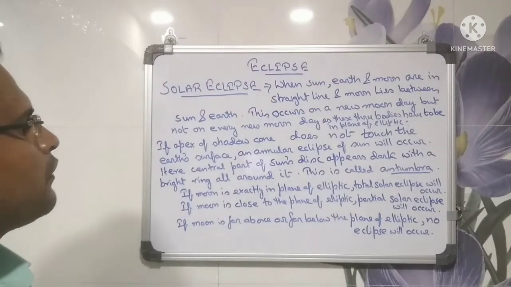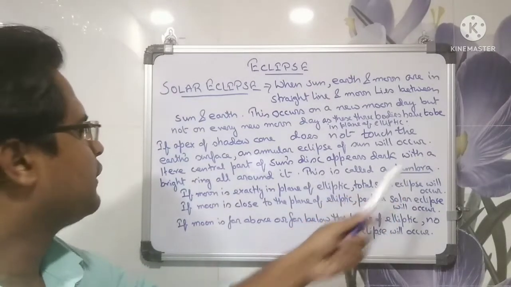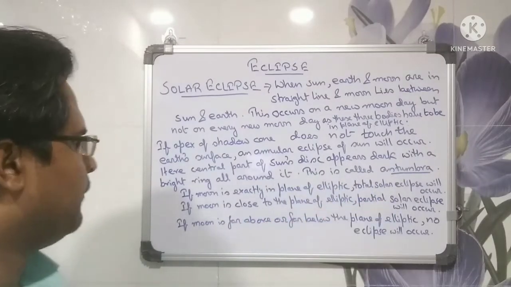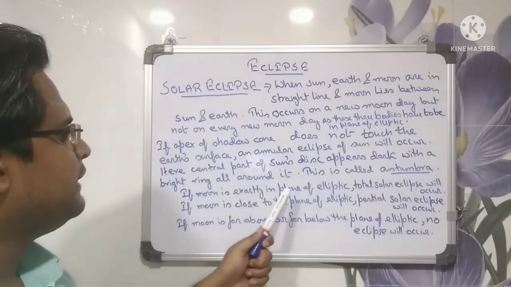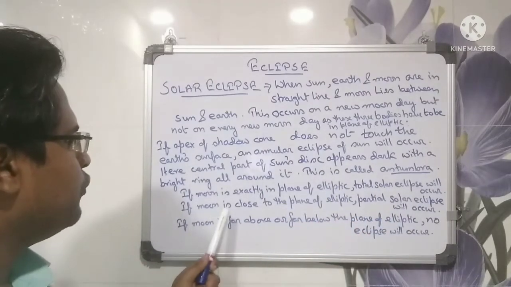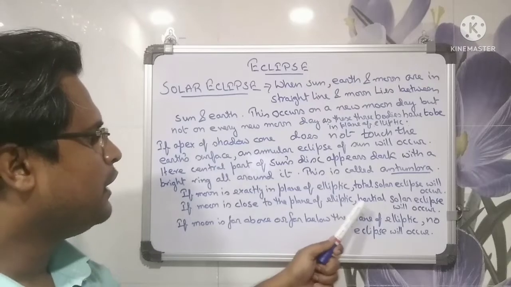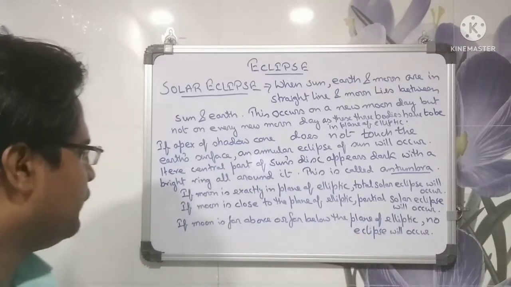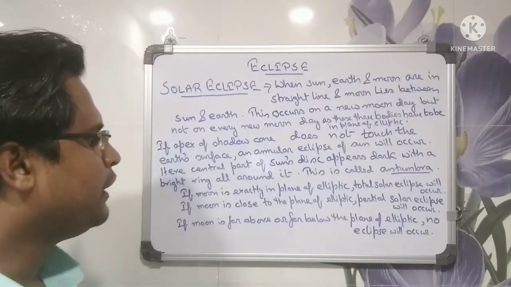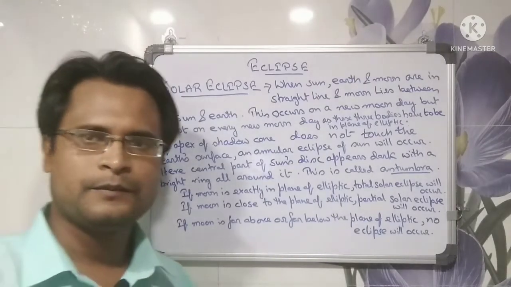Here the central part of the sun's disk appears dark with a bright ring all around it. This is called the antumbra. If the moon is exactly in the plane of the ecliptic, a total solar eclipse will occur. If the moon is close to the plane of the ecliptic, a partial solar eclipse will occur. If the moon is far above or far below the plane of the ecliptic, no eclipse will occur.